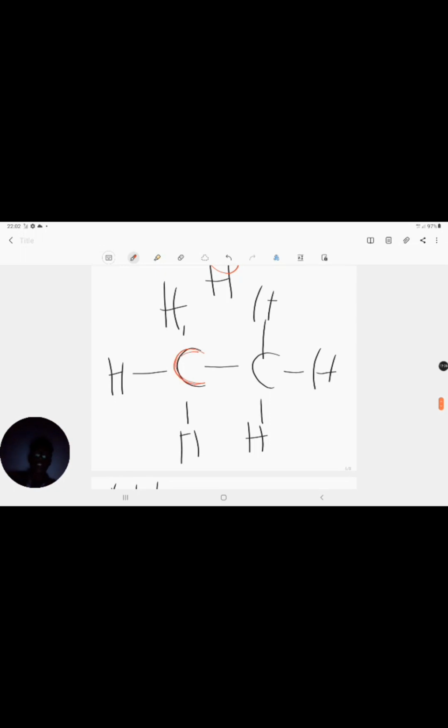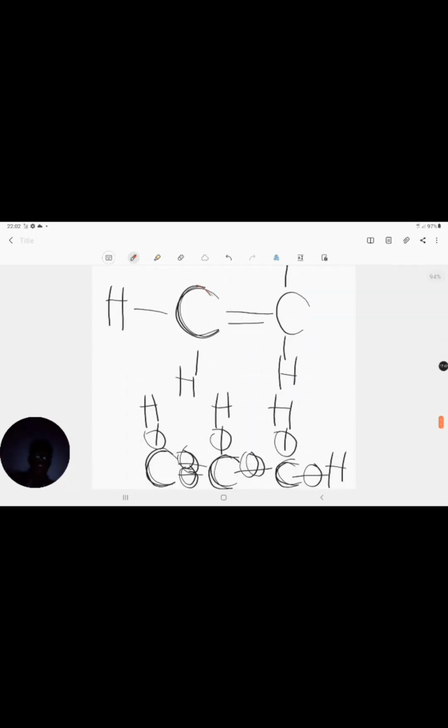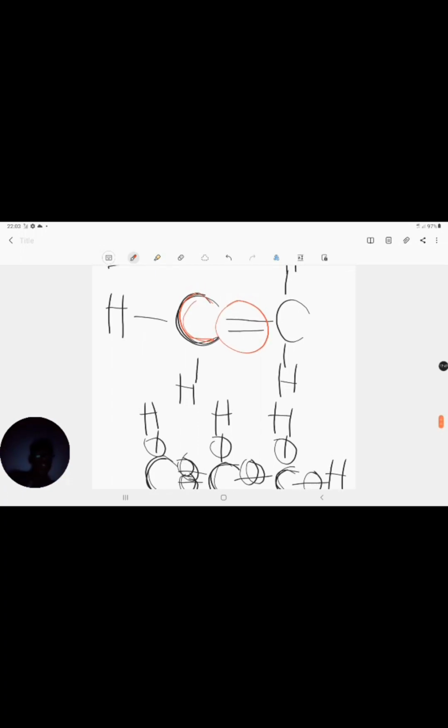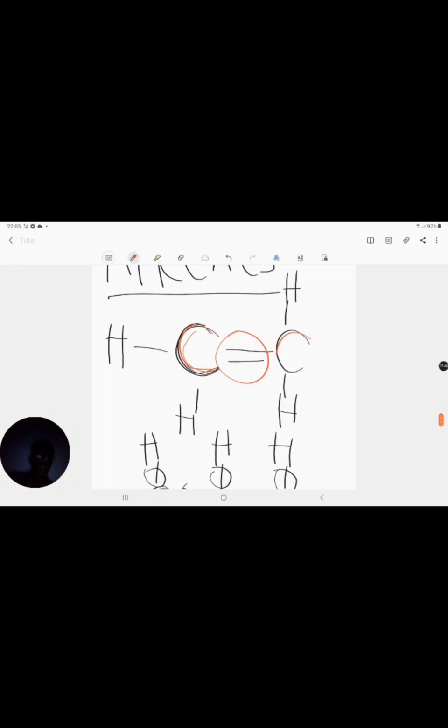Each and every carbon atom, if you look at this carbon atom, it has 1, 2, 3, 4. This one has 1, 2, 3, and 4, so 4 bonds. Down here, this is a double bond, so it's 1, 2, and 3, and 4.